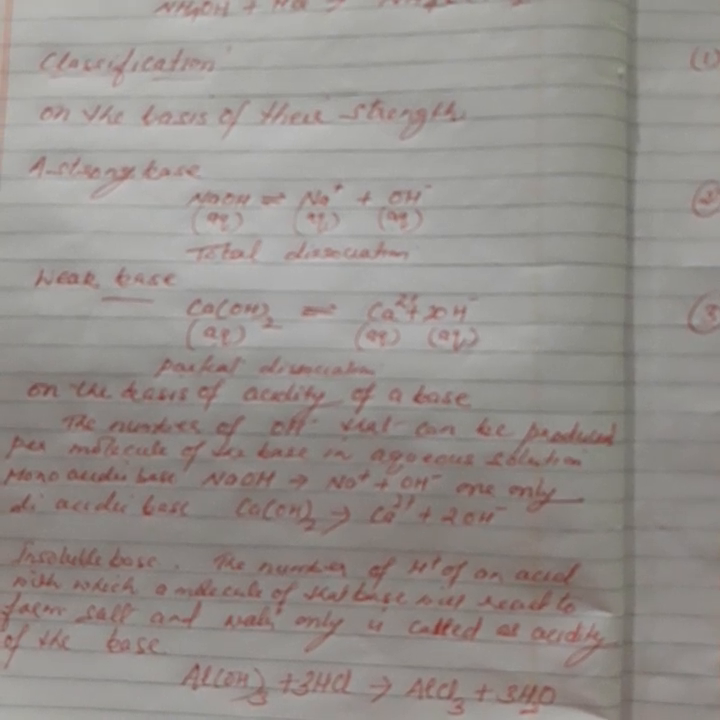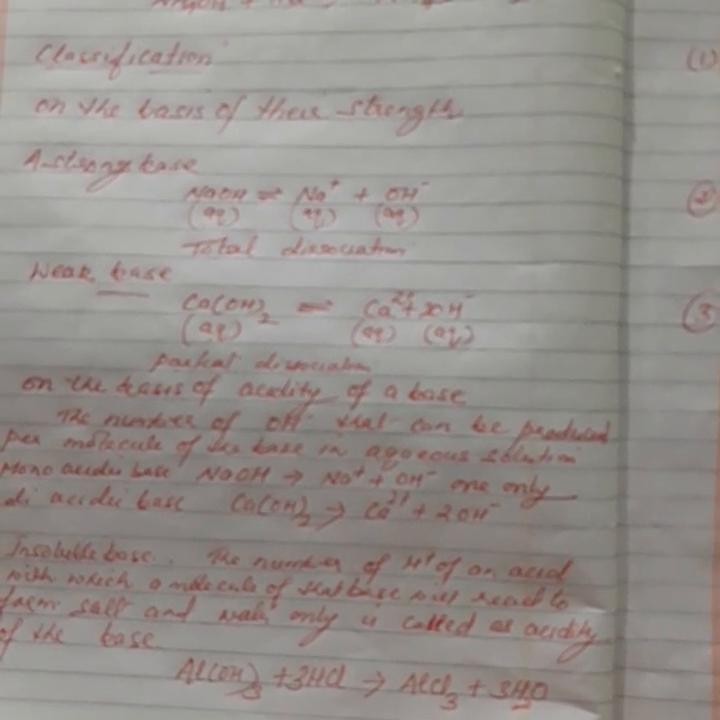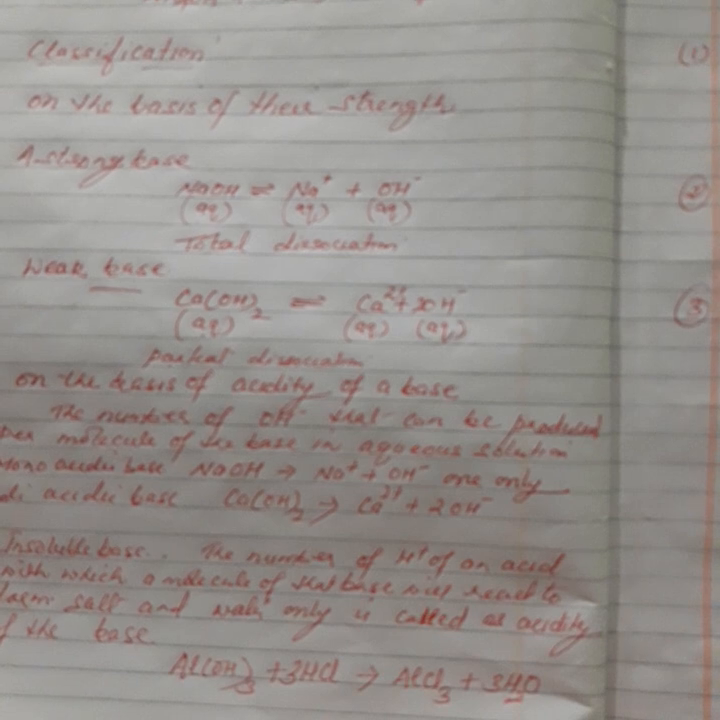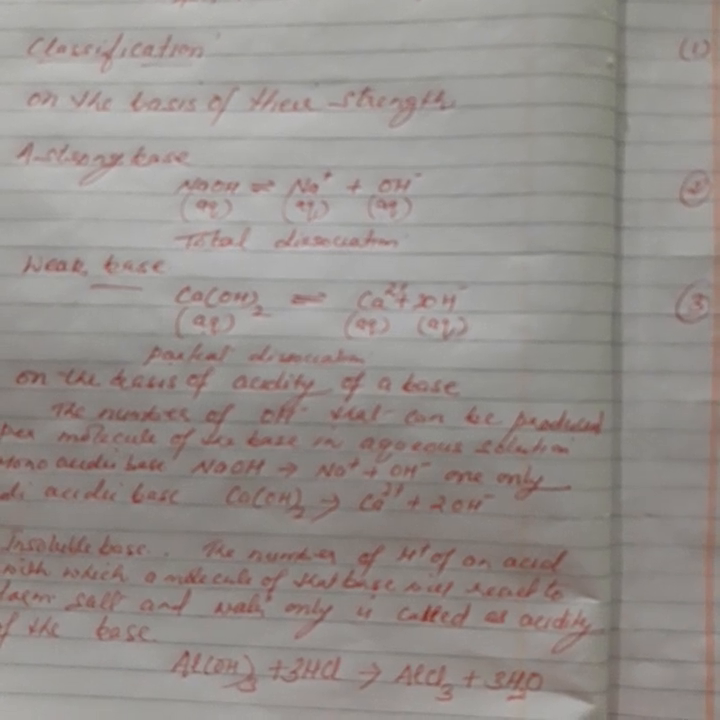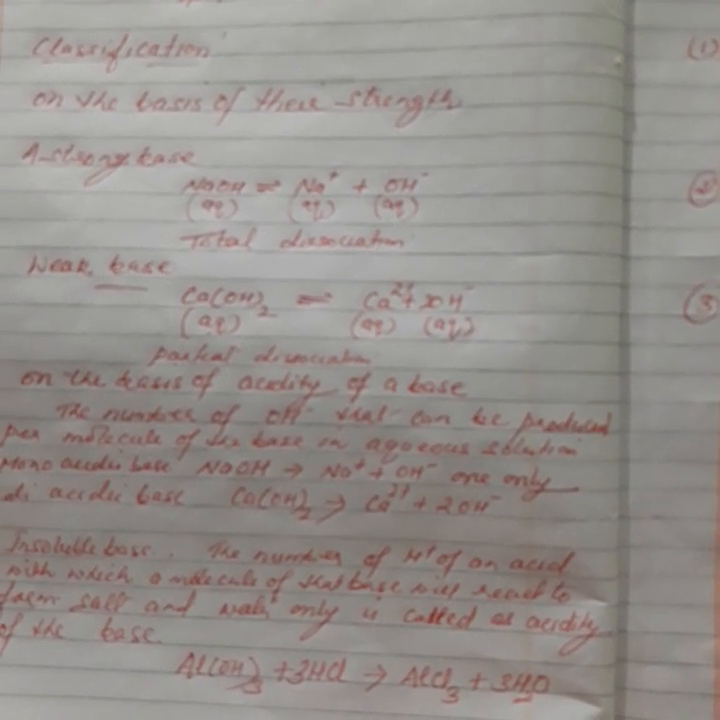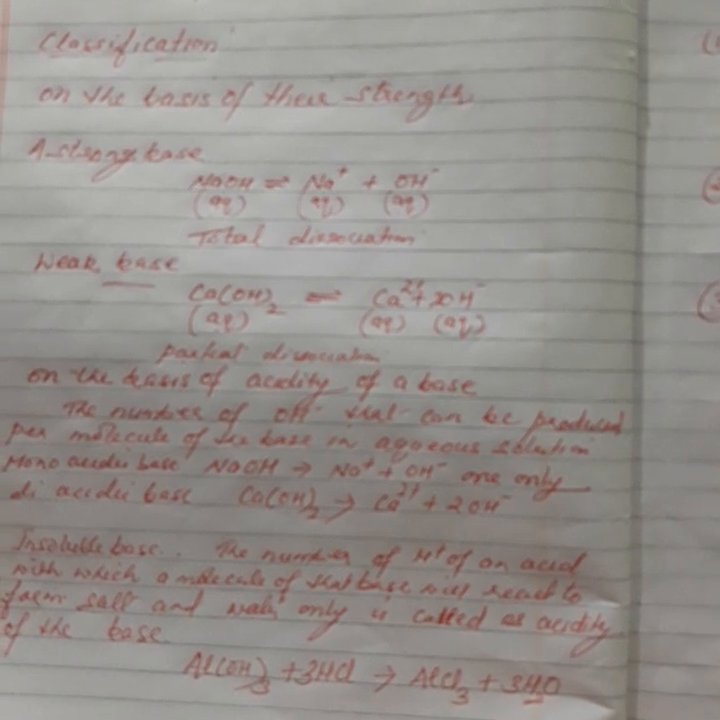Take the example of aluminum hydroxide. Aluminum hydroxide reacts with 3 hydronium ions. 3 HCl molecules are used, which means they will liberate 3 hydronium ions to form aluminum chloride and water. So what is the acidity of aluminum hydroxide? It is a triacidic base. So this is clear, how to define the acidity of a base.